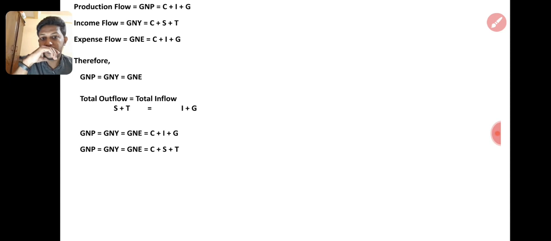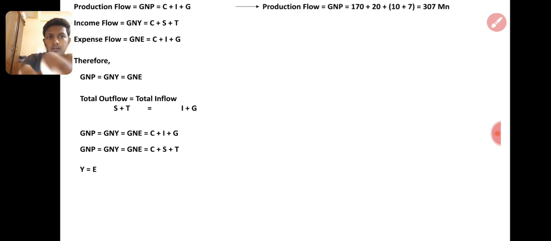So therefore GNP, GNY, GNE: C plus I plus G, and C plus S plus T. So C plus I plus G equals C plus S plus T, right? If it is complex, just leave it. When we do the questions, it can be understood, right? So I have taken the figures also here.